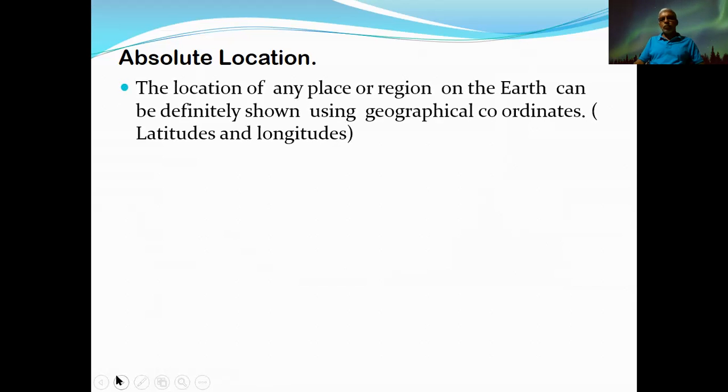The location of any place or region on the earth can be correctly shown using geographical coordinates, another term for the longitudes and latitudes. They are international coordinates.